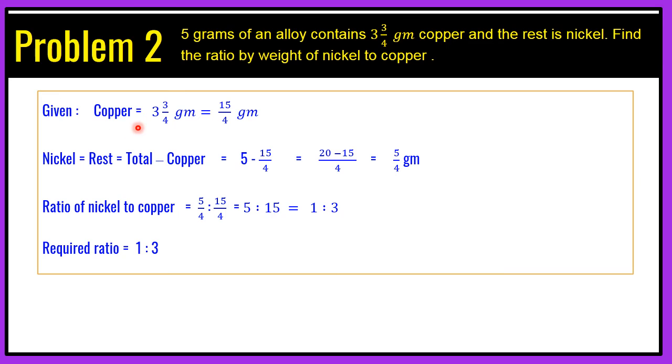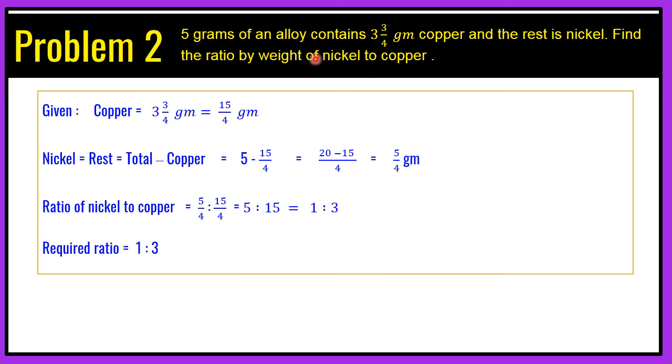Now here the weight of copper in the alloy is 3 whole 3 by 4 gram. So we can solve this mixed form, first we'll convert it into the fraction form, which will be 4 into 3, 12. 12 plus 3 is 15 by 4 gram is copper, and it is given that the rest is nickel, which means total minus copper is nickel. So the total is 5 grams and copper is 15 by 4. We can simply do 5 minus 15 by 4, and we can take the LCM. 4 will get multiplied to 5, we'll get 20. 20 minus 15 and we'll get 5 by 4 grams of nickel.